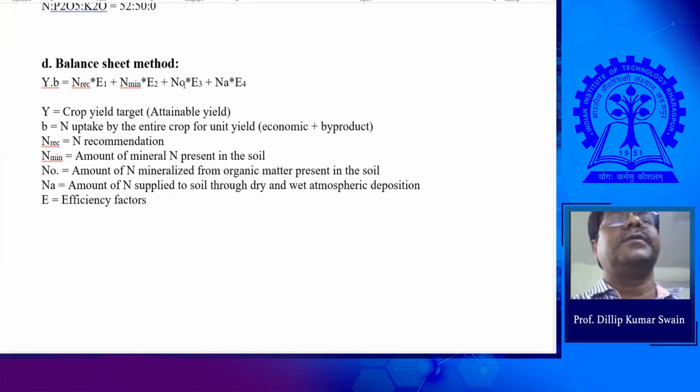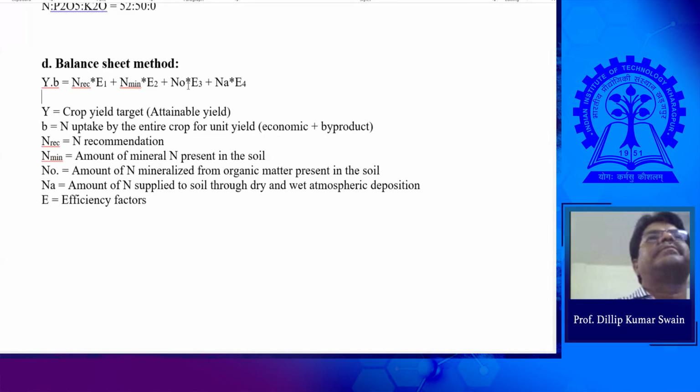Sir, is the efficiency constant for all cases? For example, when you take E3 times the organic nitrogen, this is the efficiency of use of that organic nitrogen. But sir, this efficiency would change with the weather conditions. In the winters, the mineralization decreases, and that's why the efficiency would also decrease. And in the summers, when the temperature is high, the mineralization would increase, so the efficiency would increase. So, sir, are these efficiencies constant or do they vary?